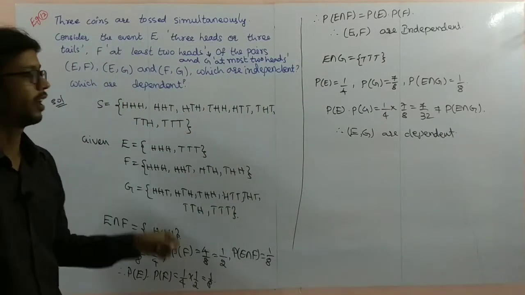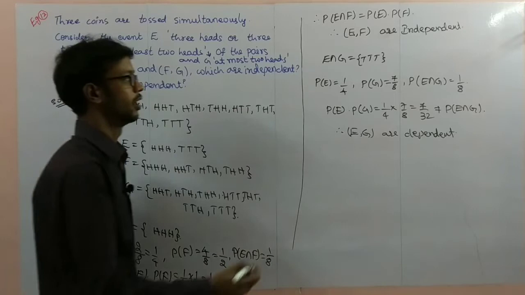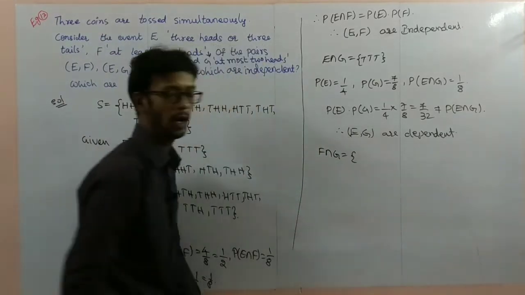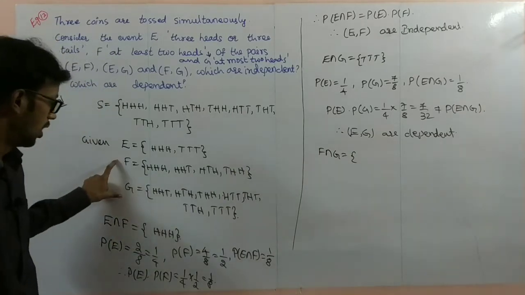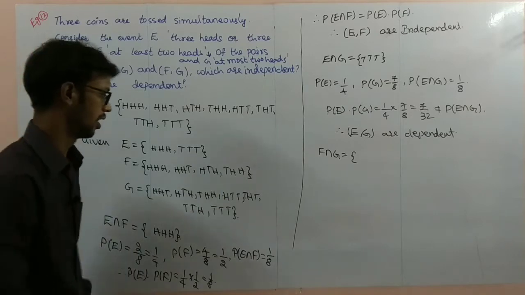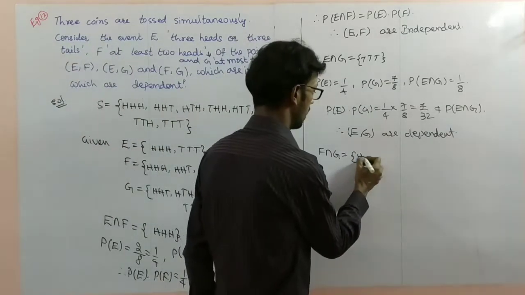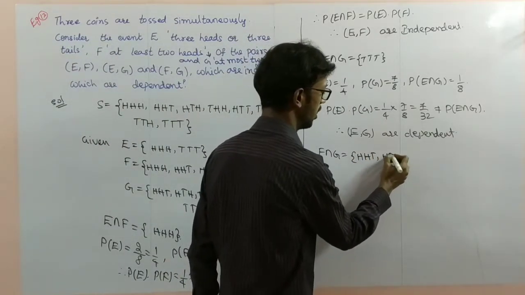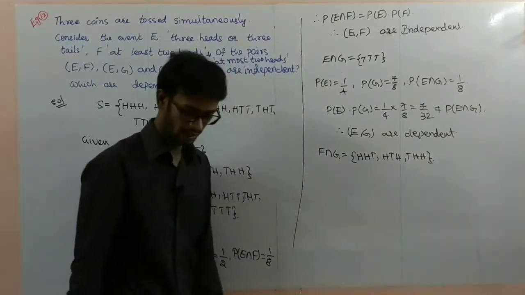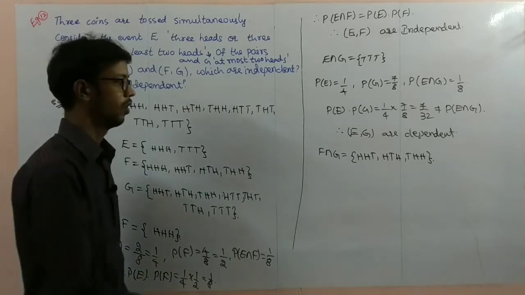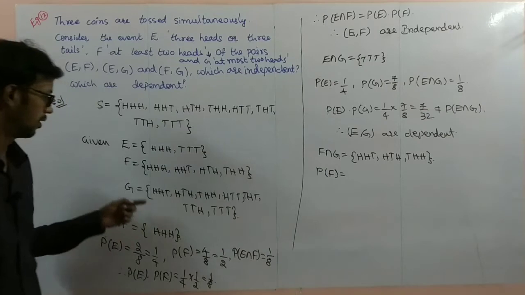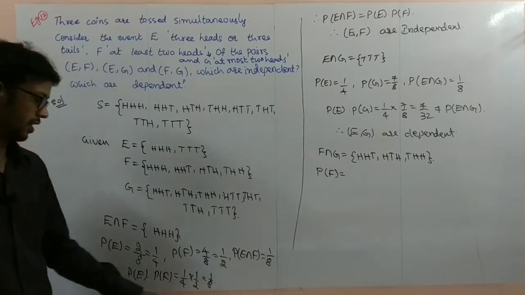So that one is completed. Next pair, F and G. F intersection G: what is the common part between F and G? Here you can observe HHT, HTH, THH. Three common parts are there.